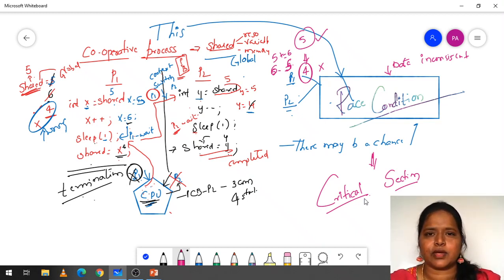So this is the brief introduction: what is process coordination, how the processes are competing, and what problem you will face when the processes are competing. When the processes are competing, you will face a problem called race condition. Race condition is nothing but competing among the processes. The data becomes inconsistent, but we don't want inconsistent data. Inconsistent data is wrong data, so we have to avoid that race condition.